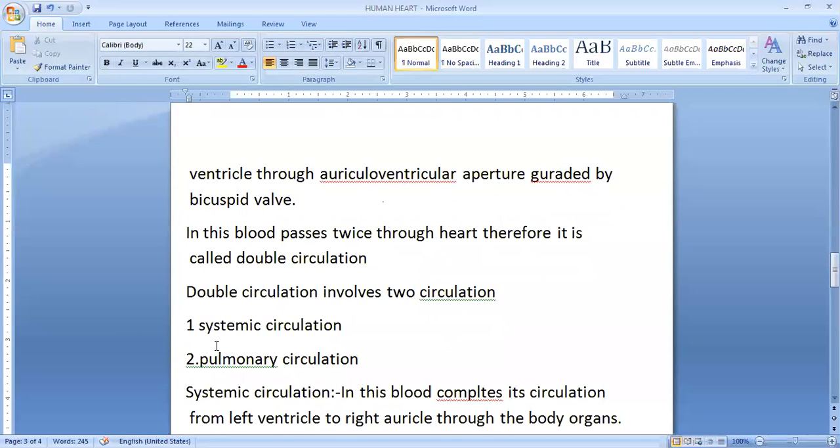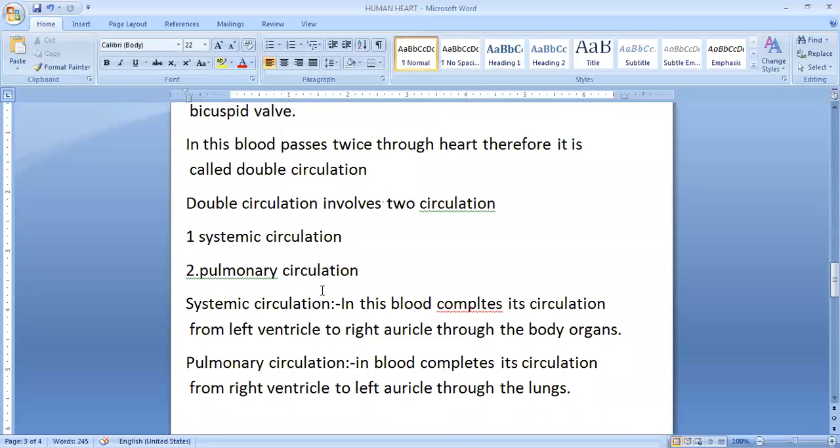We can divide this double circulation into two parts. One is known as systemic circulation, another is known as pulmonary circulation. Let us see what systemic circulation is.